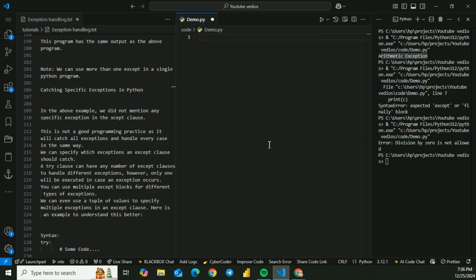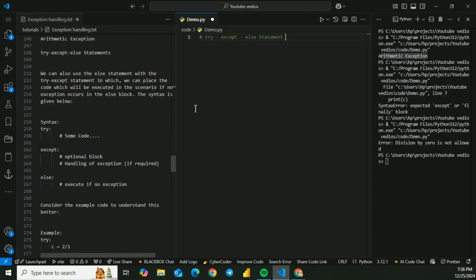Let me make it clear with a comment: try except else statement. Here comes the try except else statement, where we can also use the else statement with the try except statement, in which we can place the code that will be executed if no exception occurs in the else block. The syntax is given below: try to run this code, except execute the code when there is an exception, or else, if no exception, run the code.